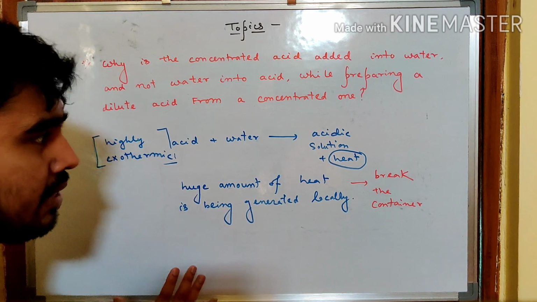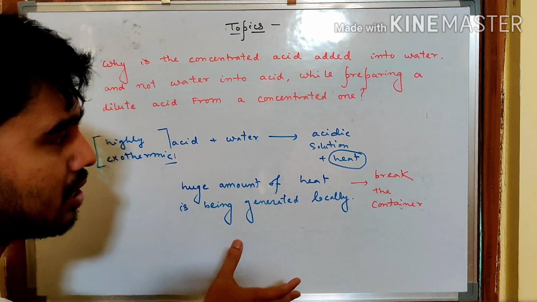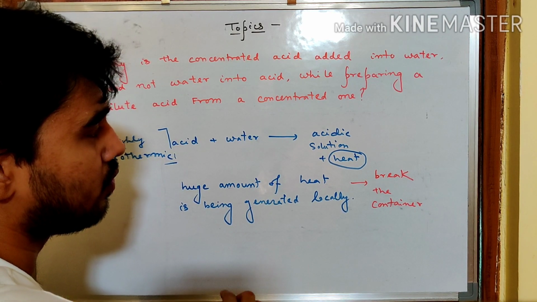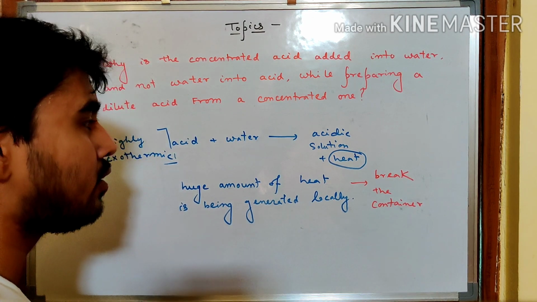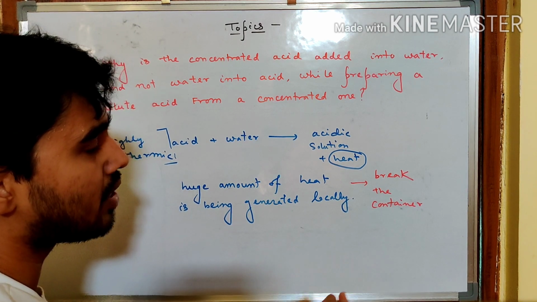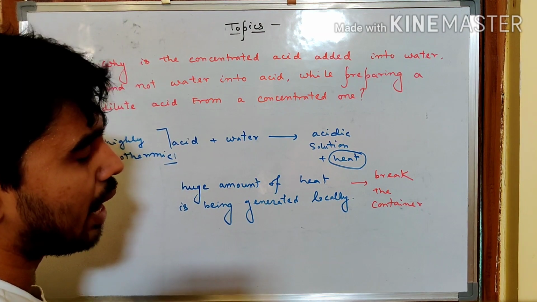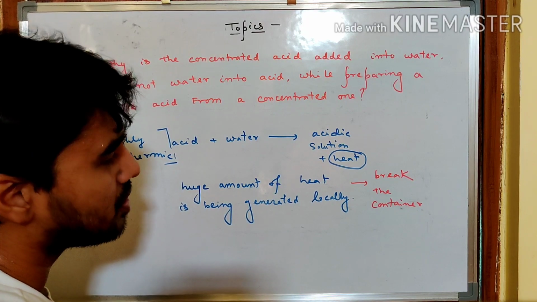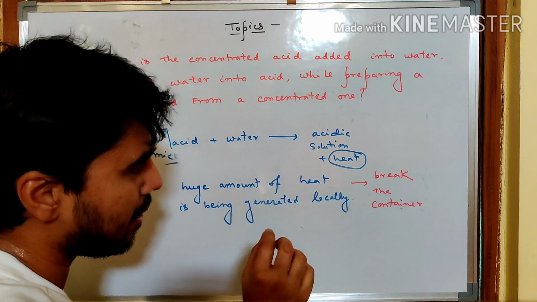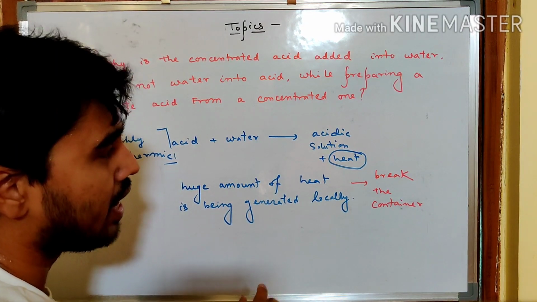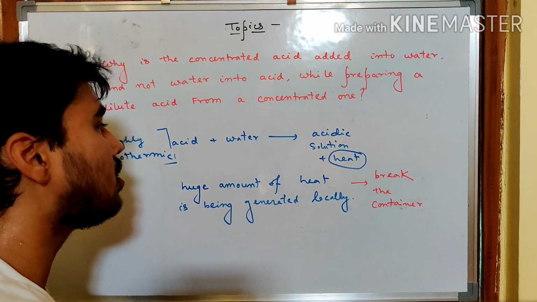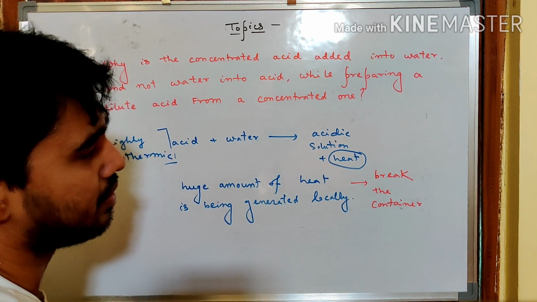We need to maintain this not only for getting the marks, but while working in the lab also. Acid into water will generate heat also, and water into acid will also generate heat. But water, when we are adding into acid, it is a less amount of water into huge amount of acid. So the amount of heat that will be generated will be sufficient enough to do any kind of accident. While if we are adding little bit of acid into water, and if we stir it vigorously, then the amount of heat that will be generated will be somewhat pacified, I should say.